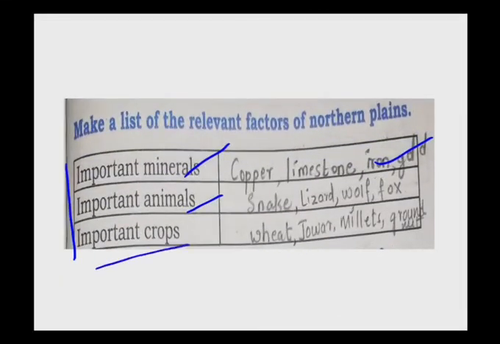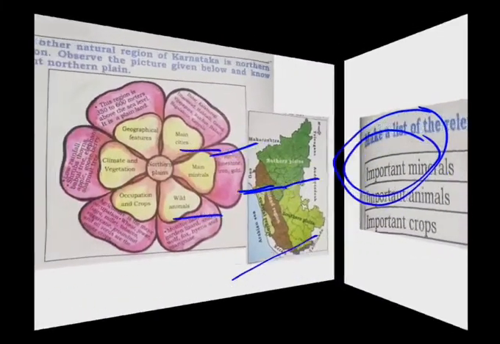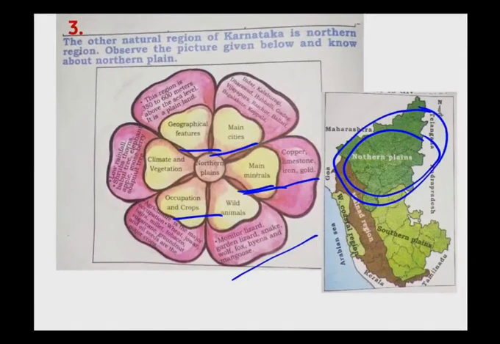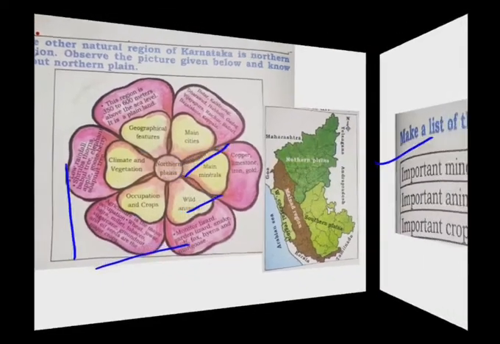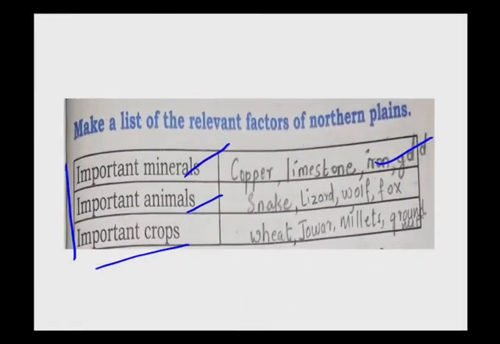Next is important crops. What are the important crops that we find here? Yes, the important crops of this region. Wheat, jawar, sugarcane, tobacco, groundnut, bajra, millet and oil seeds. These are the crops that we find in this northern plains. Okay children? Yes. Now let us move to another physical feature of Karnataka, that is the southern plain.